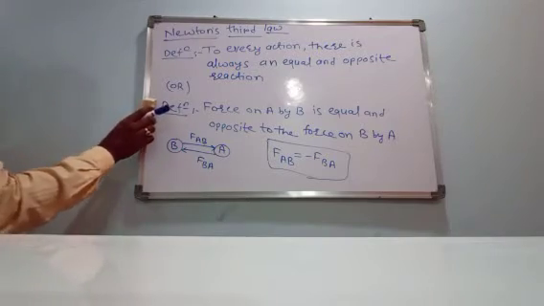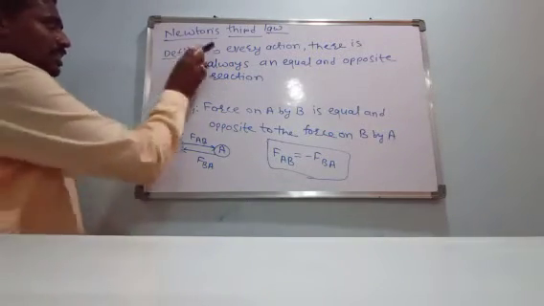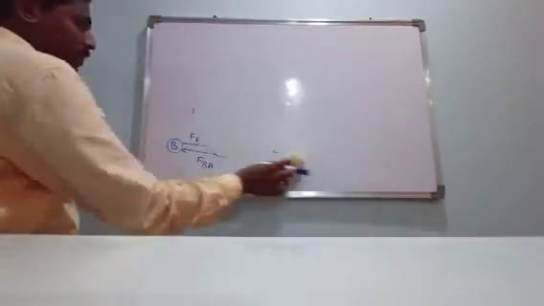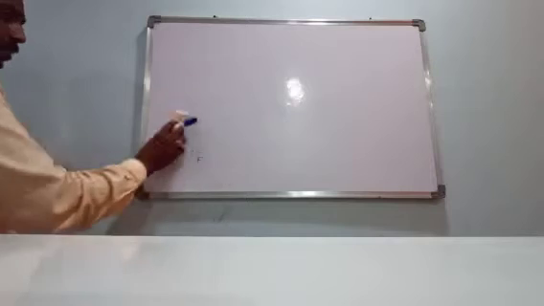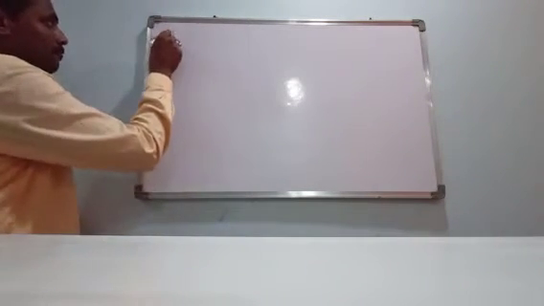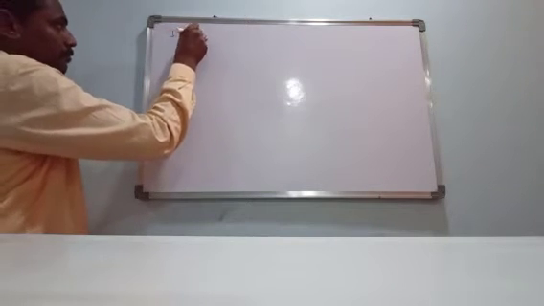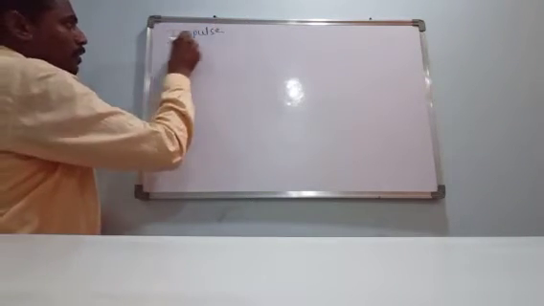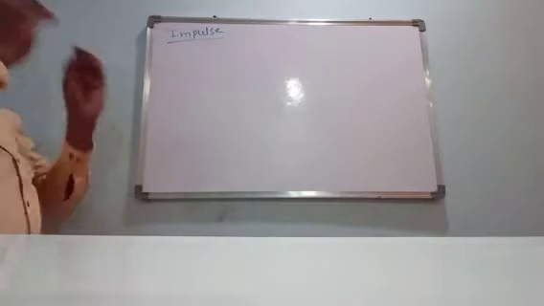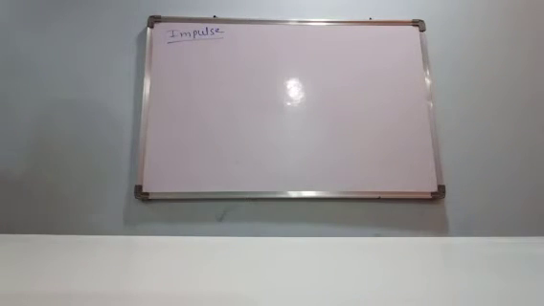Now, next we have to see a small definition, that is impulse. See here what happens. Sometimes we can't find out momentum and time separately, and sometimes we can't find out force and time.